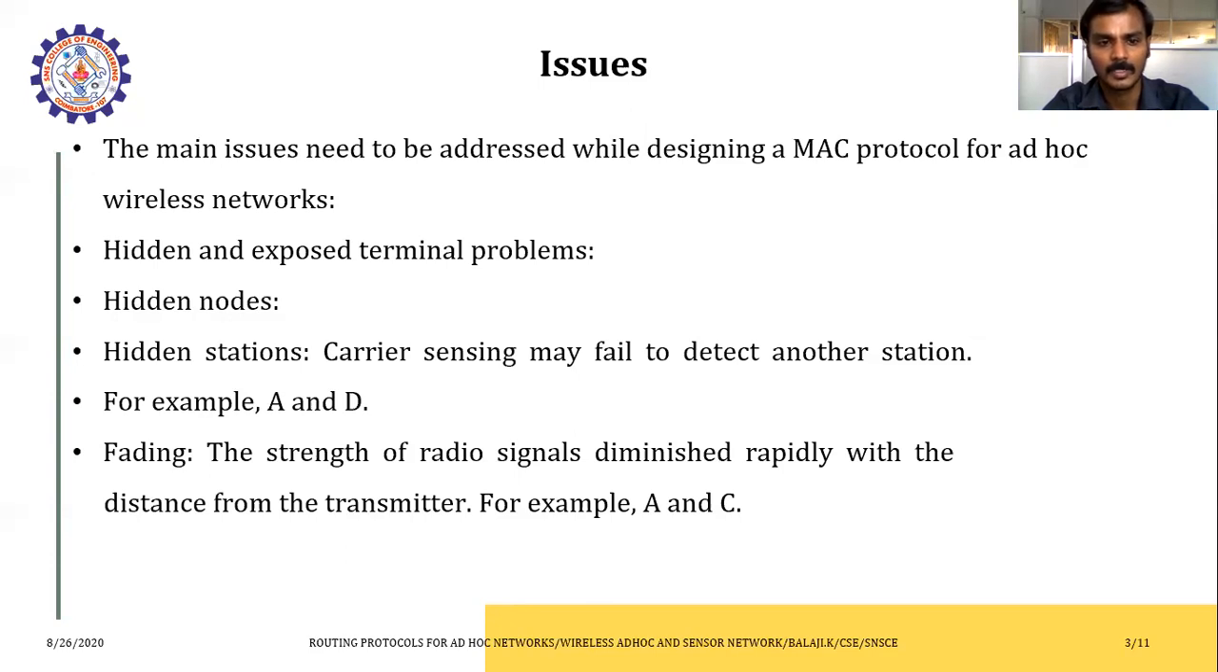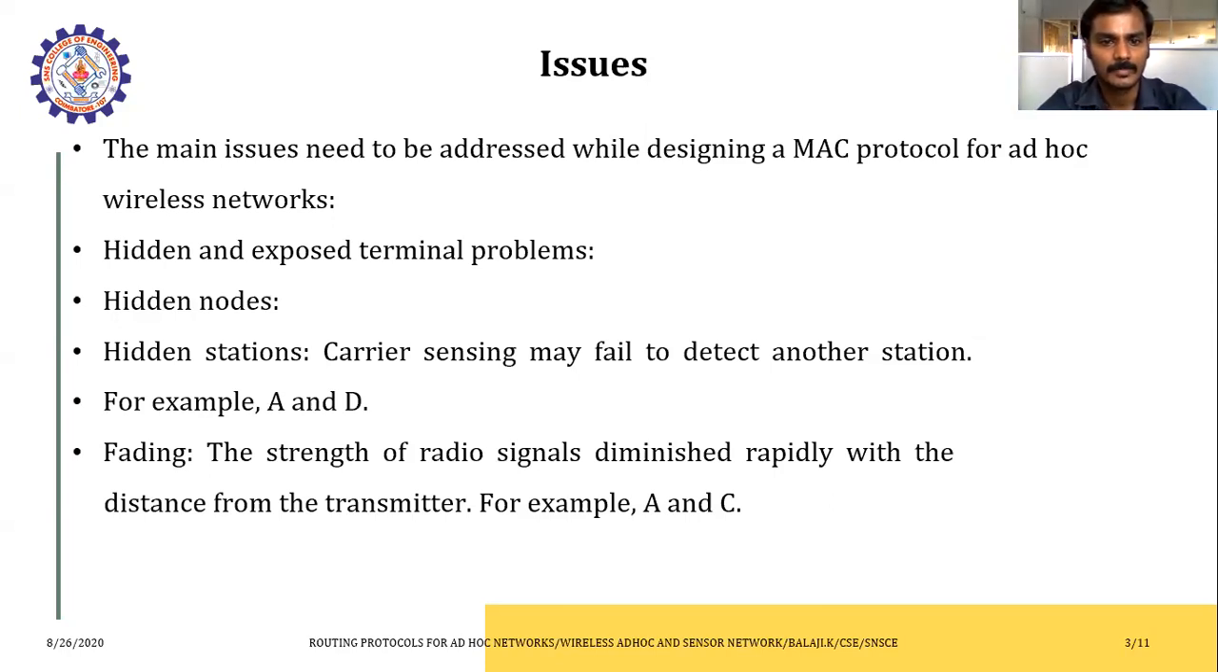Here they have mentioned an example: A and D are the nodes which want to communicate, right? In between, assume there is a node B. If A is already communicating with B, and that communication is not yet completed, D wants to communicate with B. What will happen? D, without knowledge of the communication between A and B, wants to communicate. In that case, possibly a collision may happen. This is called the hidden station.